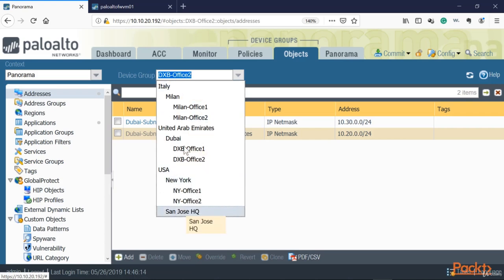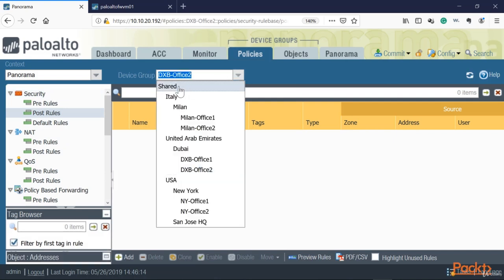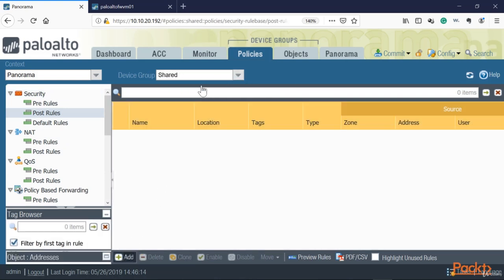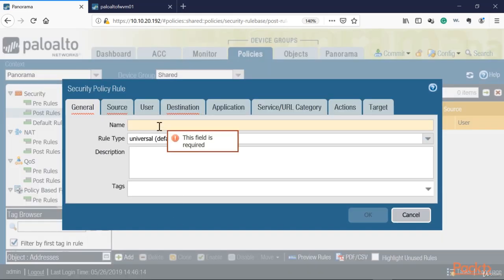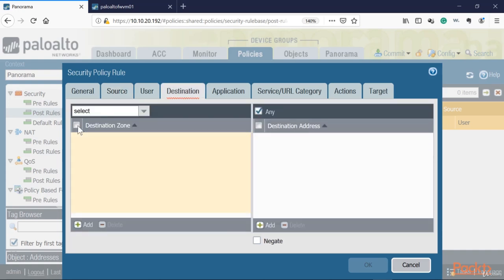But I want to have a policy that is applied to every single firewall. So we're going to go into Shared. Everything below Shared will be applied globally. So I'm going to say global internet policy. Okay, I'm going to say source, and I don't have any source. For this demonstration, I'm just going to do any destination. You know what? We want to make sure that you have that particular destination marked in, but in this case, I'm just going to do any. So it's better off to do any.